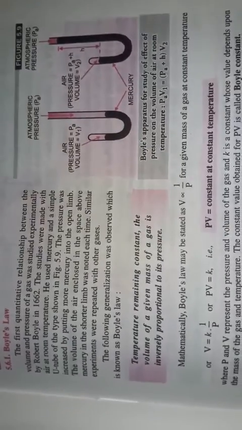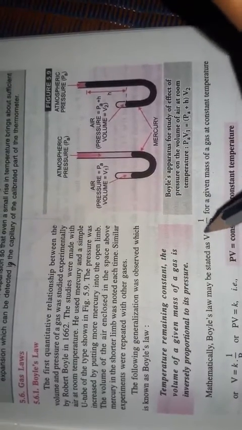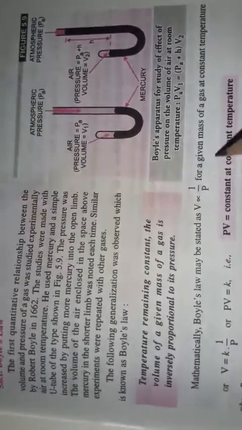When the temperature of the system is constant, the volume of a given mass of gas is inversely proportional to its pressure. So they have given the mathematical expression: V is proportional to 1 by P. Sometimes we represent it as P is proportional to 1 by V.